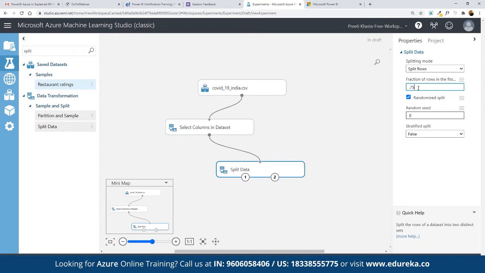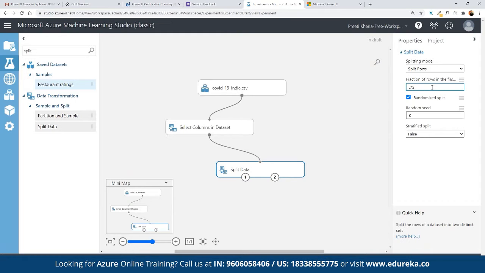That means, suppose there are 100 rows here, then 75% of those rows are going to be split. That is what we have currently defined. If you want to make a selection of 50% or 75%, generally we keep it to 75%, so we have a good amount of data that you can use for the training purpose.